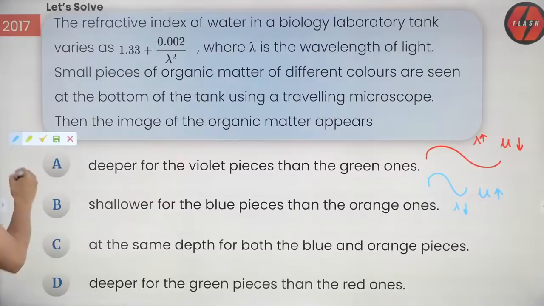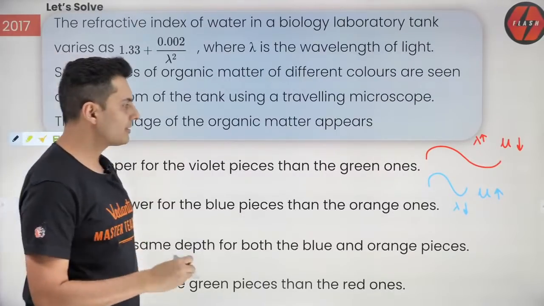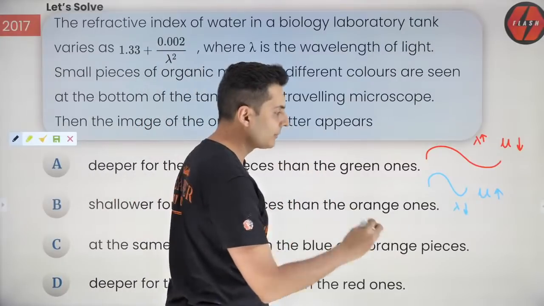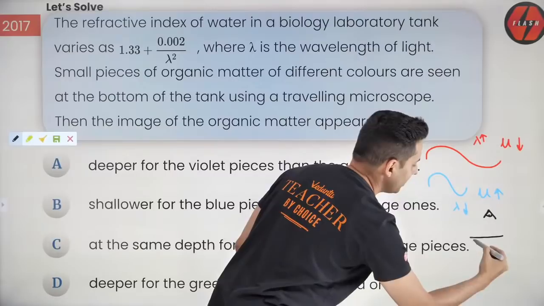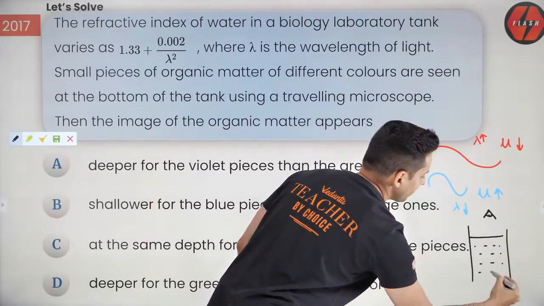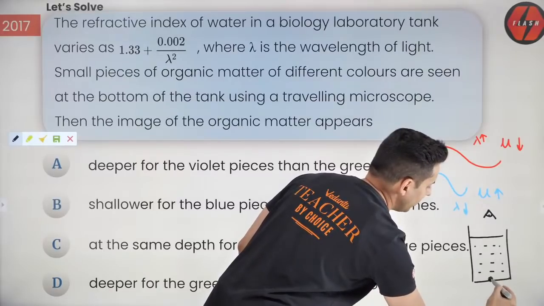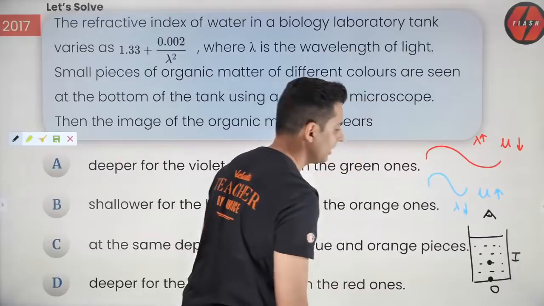Now, think about the apparent depth formula. That is what you need to know. Try and recollect. I told you yesterday that if you are viewing something from the top, and there is some liquid over here, then the actual object might be here, but the image will appear somewhere on the top, correct?